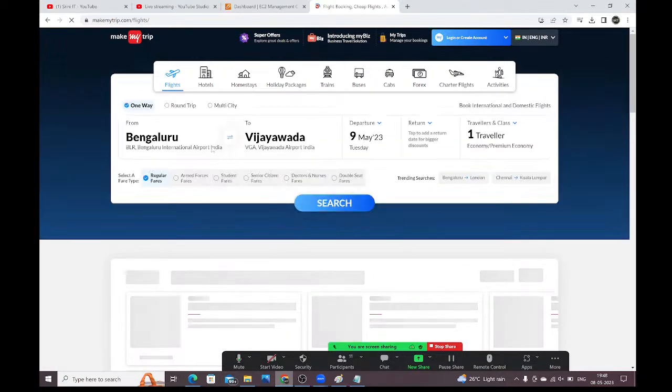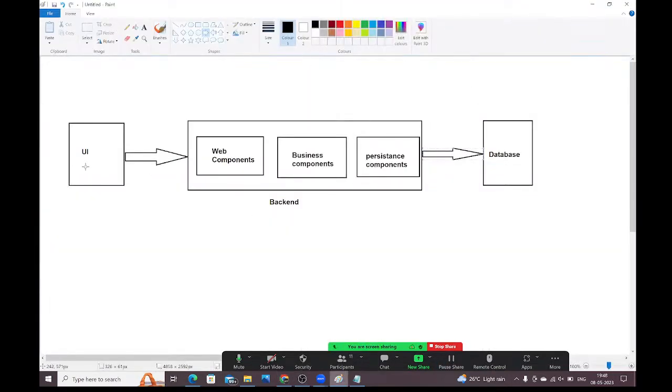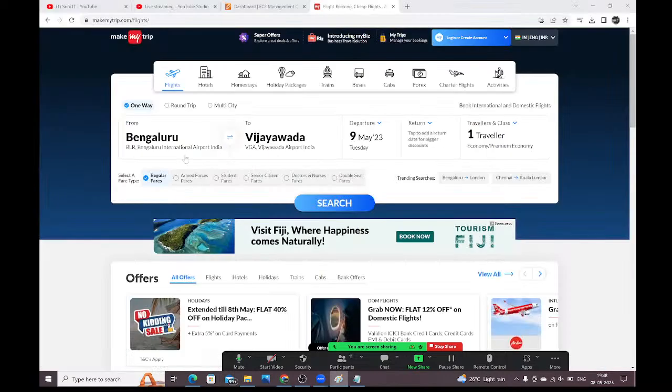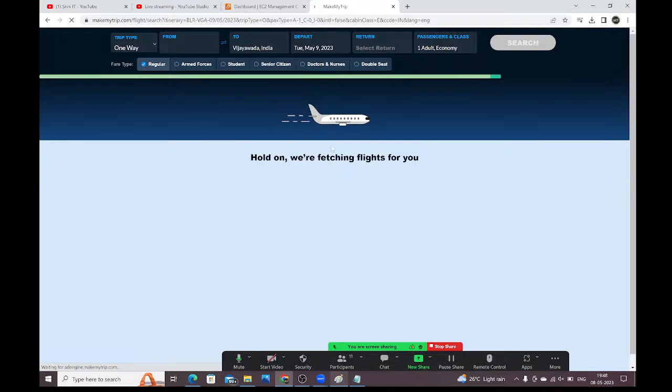See, guys, here I have selected from and to, and I have selected the date. Now I am going to click on the search button. Whenever you click on the search button, where will the request go, guys? Right here in the UI, I have clicked on the search button. The request will go to the backend component. In the backend component, we have written some business logic. As per that business logic, it will communicate with the database, fetch the data, and display it on the browser here.